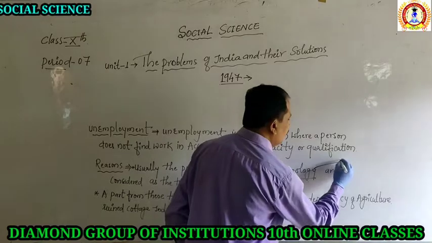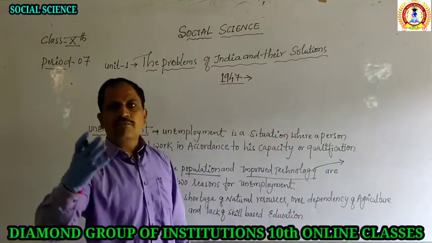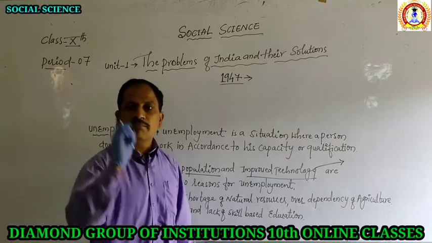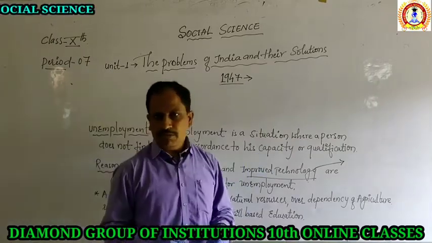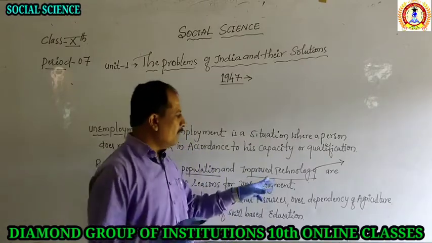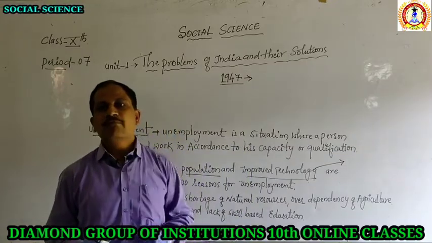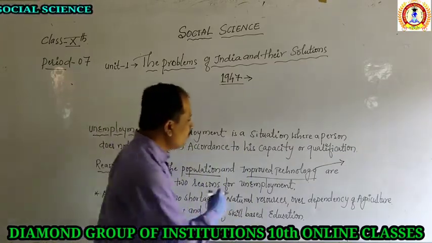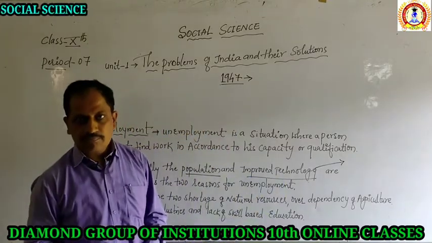How? Take the example of a machine. One machine does the work of ten members, earlier done by common people. One person works with the help of the machine, and the remaining nine become unemployed. So due to improvement of technology also, we find the problem.